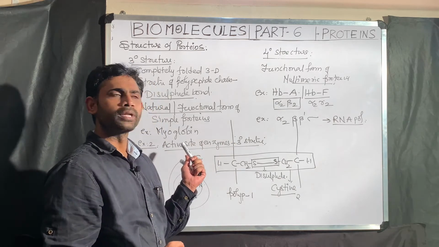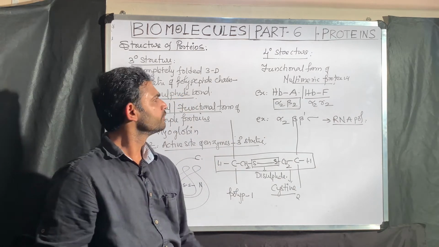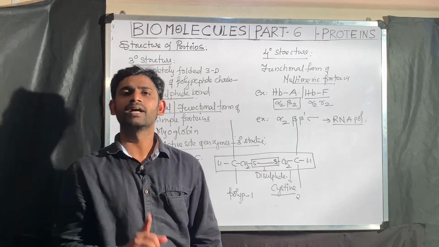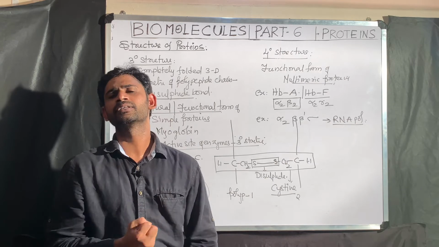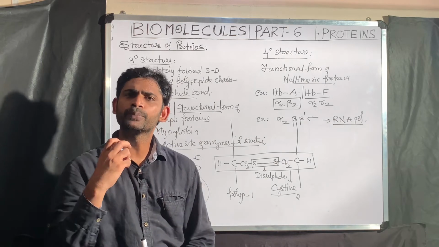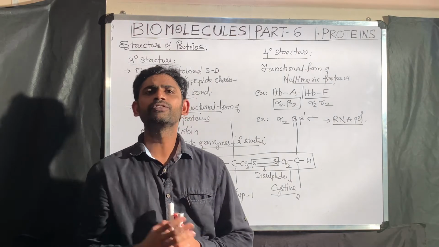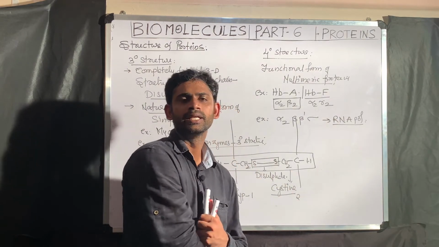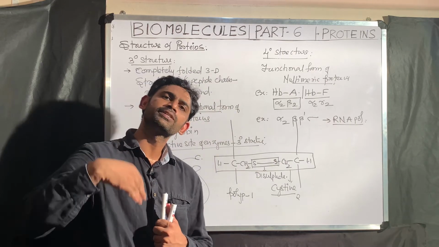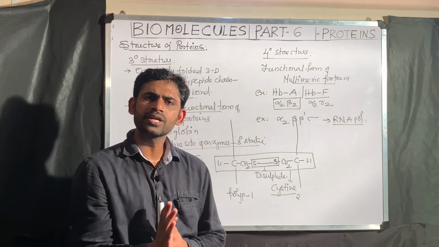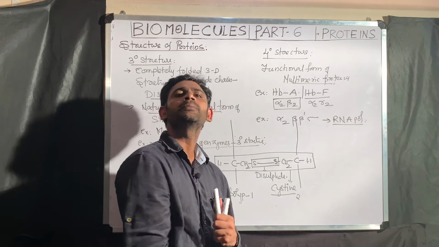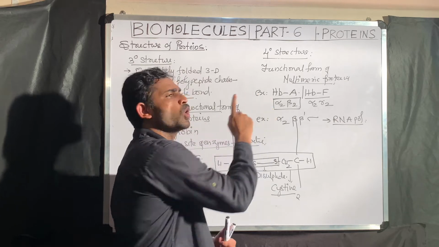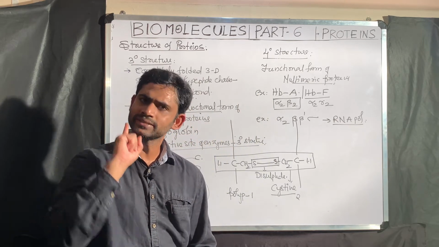That is why what you need to remember: for simple protein, the functional form is tertiary. For multimeric protein, the functional form is quaternary. If I ask what is the functional form of proteins, without confusion you have to tell, sir, that is tertiary or quaternary. Tertiary structure is the functional form for the simple protein. Quaternary structure is the functional form for the multimeric protein. In multimeric protein, in the quaternary structure, you should remember only hemoglobin, that is there in our syllabus.